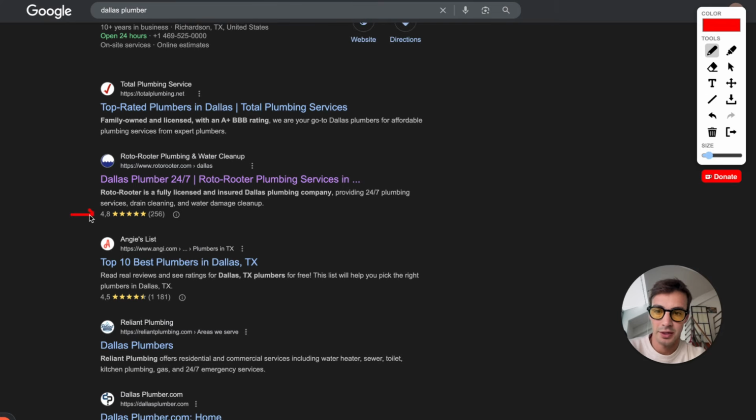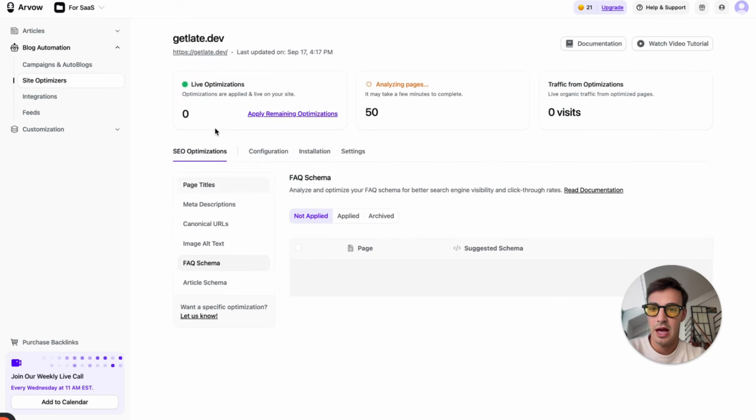Something that makes it enticing to click is this right here. These little stars. This is called schema markup. It's a little snippet of code you add to your site that makes these appear. Now we also have schema right here. We have FAQ schema and article schema.